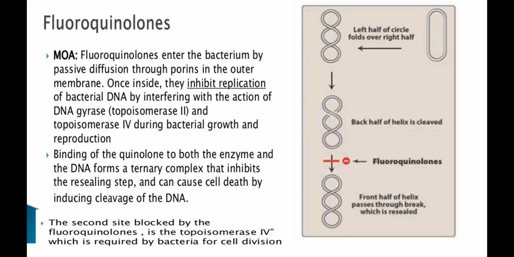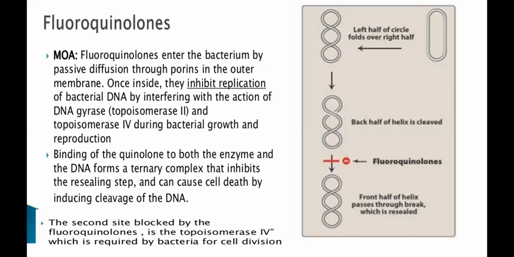On binding of these quinolones to both these enzymes, the DNA forms a temporary complex, and this inhibits resealing.